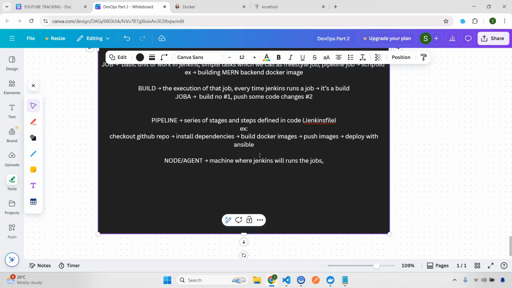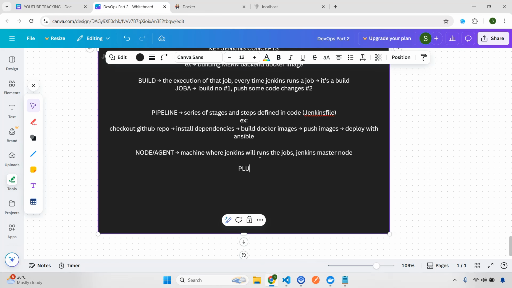And the default is nothing but the Jenkins master node. This will be responsible for running all your pipelines or jobs, right? You can add multiple agents, but we are not going to cover that, so for now forget it. So node and agent is the most important part here, where actually all the jobs will run. It's kind of a machine.